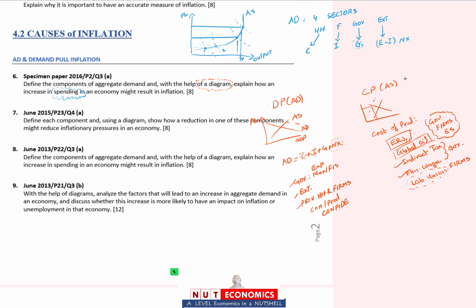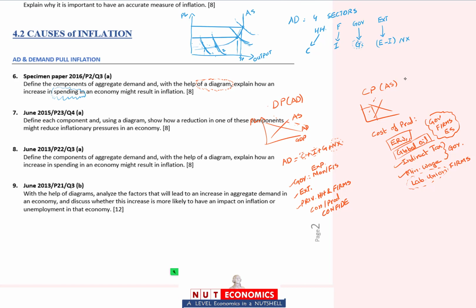So always remember this thing. A separate question also comes, but even if the question is not stressing that aggregate demand always causes demand pull inflation, just make it a habit that I am going to explain demand pull inflation by drawing this particular aggregate supply, so I can show different cases. If you are much below your capacity and then aggregate demand increases, there won't be a lot of inflation. But if you are already at your potential and then aggregate demand increases, there will be a lot of inflation and a slight increase in your GDP. You can explain it purely through the graph. I would say you must explain it purely through the graph.